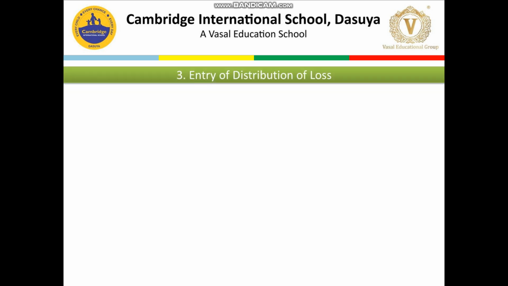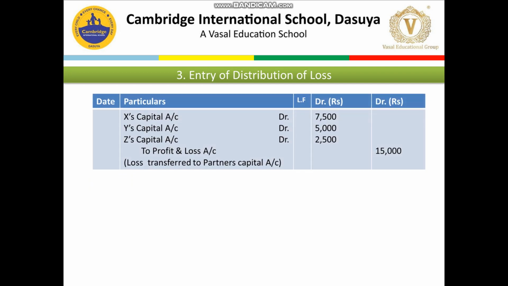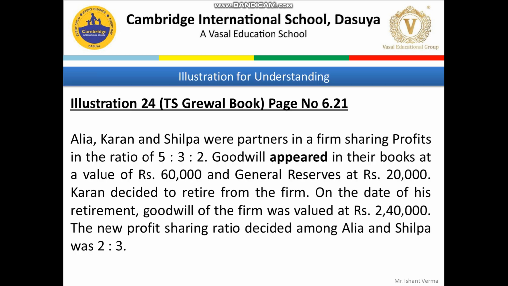And loss always has a debit balance. When we distribute it, we will credit it. So profit and loss we have credited, and the remaining, the old partners' capital accounts should be debited: X's capital account debit, Y's capital account debit, and Z's capital account debit in 3:2:1. So these are the three entries we have in this question. We will not distribute employee provident fund. We should clearly understand that, because employee provident fund is related to the employees, not to the partners. I hope you are well aware of all these things.